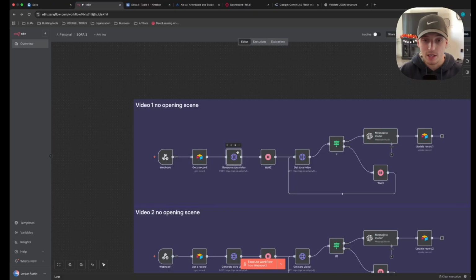It's almost identical. If you remember, I talked about using a software called Kie.ai, and I'm going to show you real quick how to set that up. This is how we get access to Sora 2 if you don't have access to it already. So it's an HTTP request node. So go over here, just get your HTTP request out, leave it blank, and then I'm going to show you how to set up an account on Kie AI.